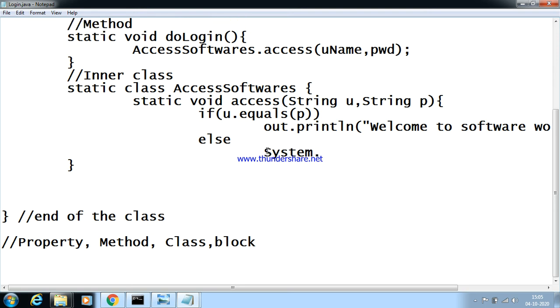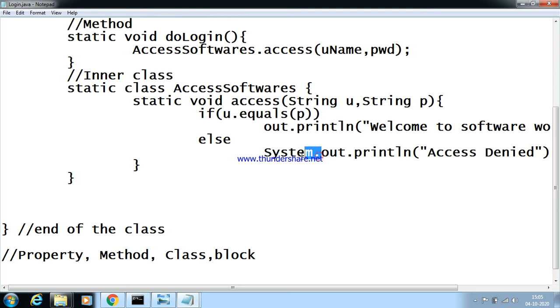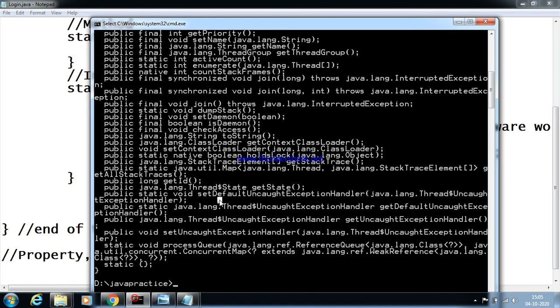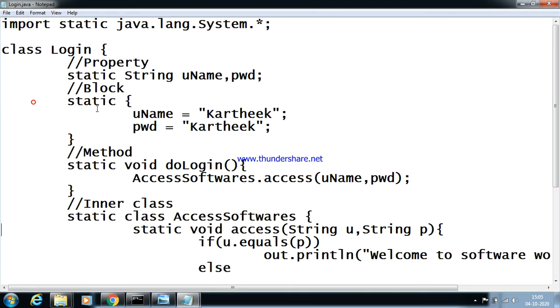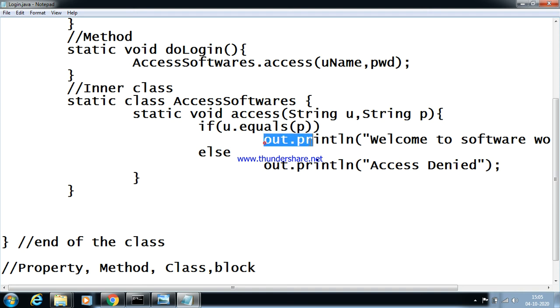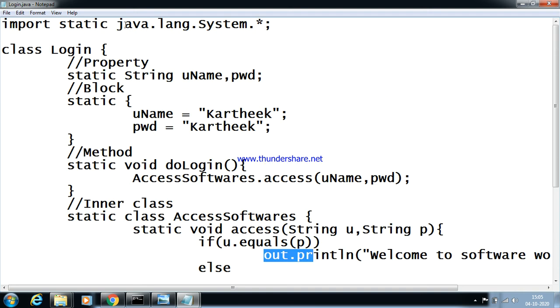Just remove this, and again compile the program. javac softwares.java, java softwares. So the same output I have got: Welcome to software world. This has happened only because I have kept the java.lang.System class as static.